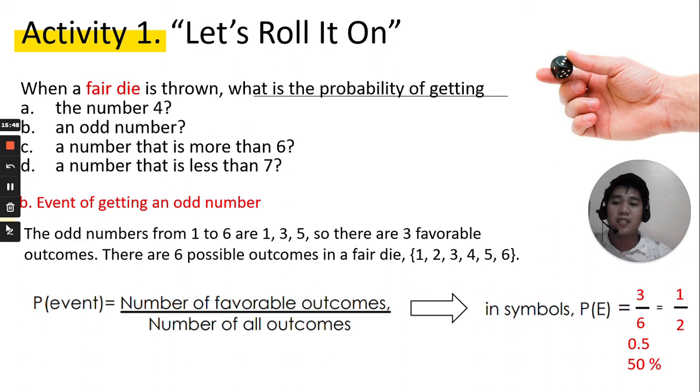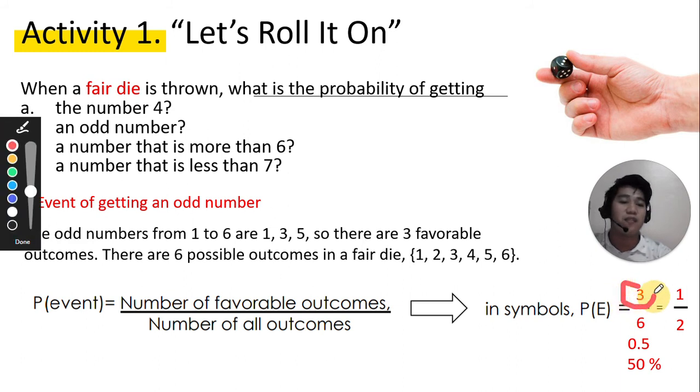Here it is. So we have 3 favorable outcomes, 1, 3, 5, 3, and then we have 6, the same as our number of all outcomes, 6. 3 over 6 is our answer or not? Final answer? No, not yet final answer, because we need to simplify.